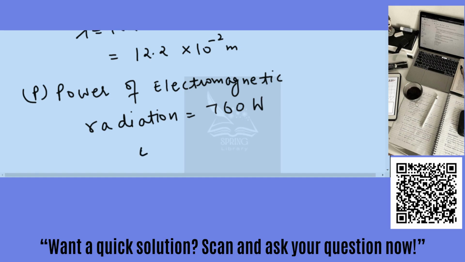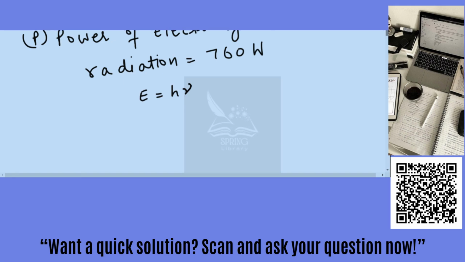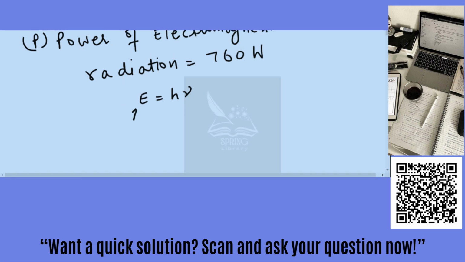related to frequency, that is E is equal to h nu, and this E represents the energy, h Planck's constant, and nu is the frequency.